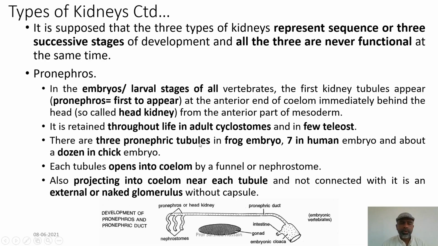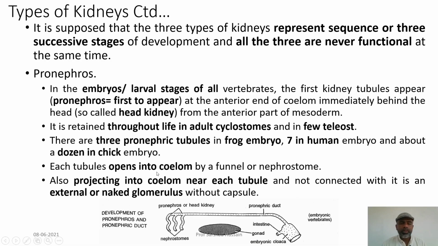There are 3 pronephric tubules you can see, 1, 2, 3 in frog embryo, 7 in human embryo, and about a dozen in chick embryo. So, their number may vary from one individual to another, but whatever the number, all these tubules will remain at the anterior end of the coelomic cavity, so it is called the pronephros.